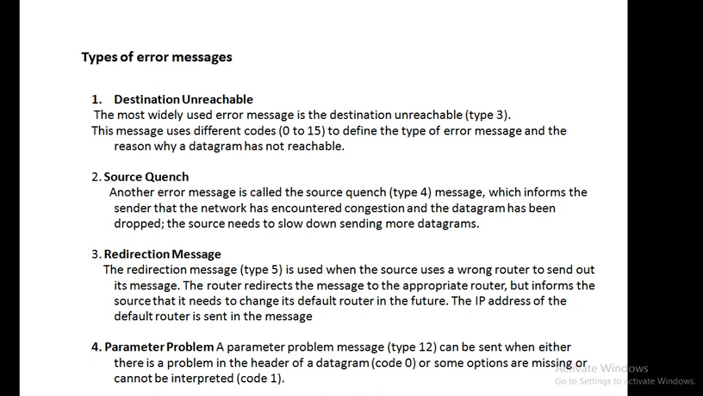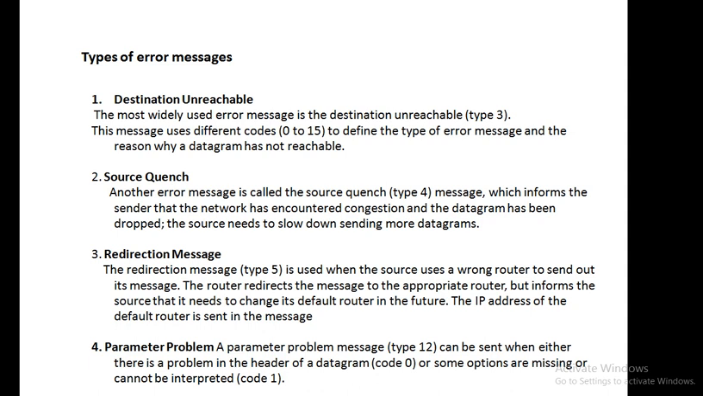The third type is the redirection message. The redirection message is of type 5 and it is used whenever the source uses a wrong router to send the datagram. Why is it a big problem? As we know, there is a field called time to live, and the time to live is decremented whenever a datagram reaches a router. If the datagram reaches the right router, then there is no problem. It will be decremented by 1 and it will be forwarded.